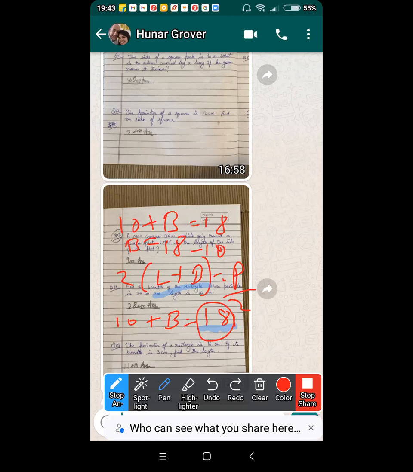Yes. I'll tell you how. Hunar, 10 plus 8 is equal to 18. So the 18, answer 8. Yes. But look, there's a guitar on fire.